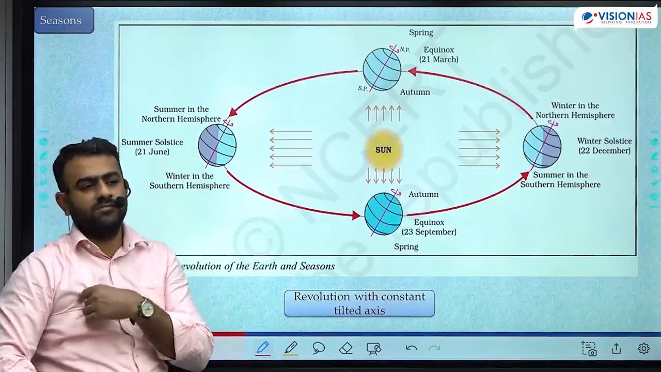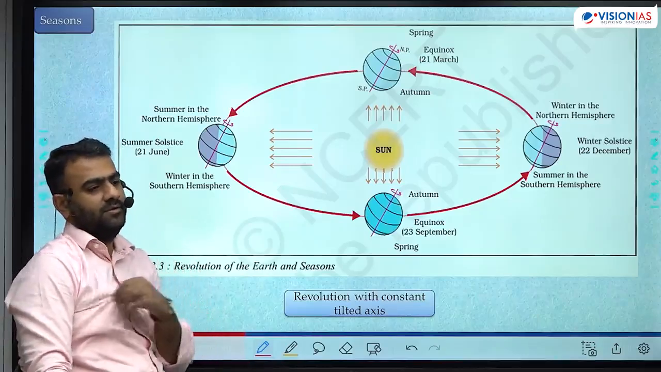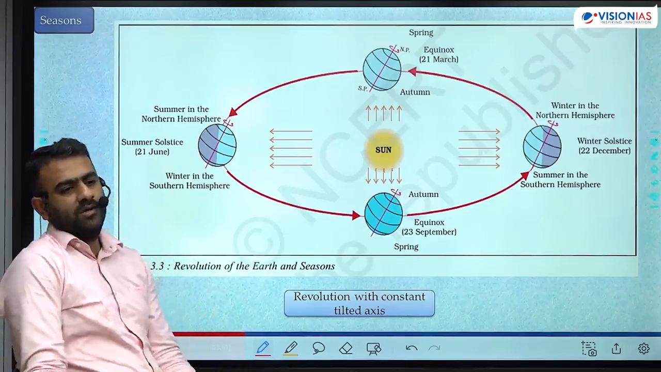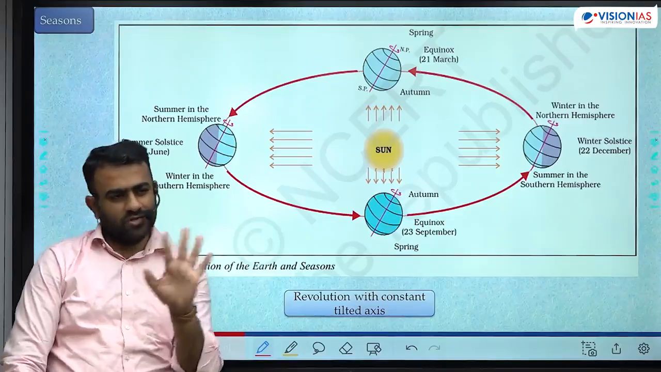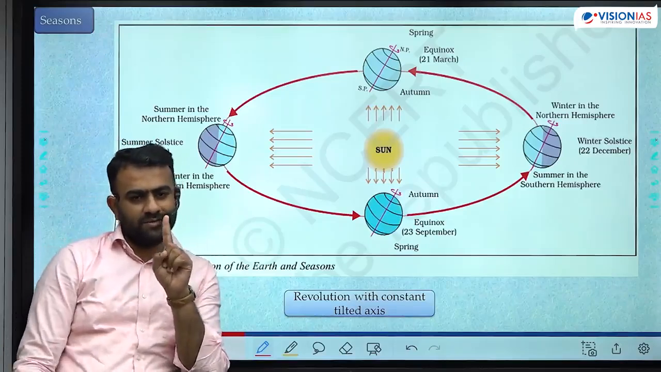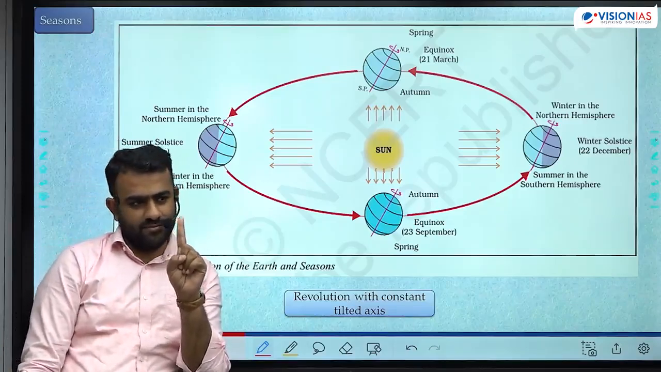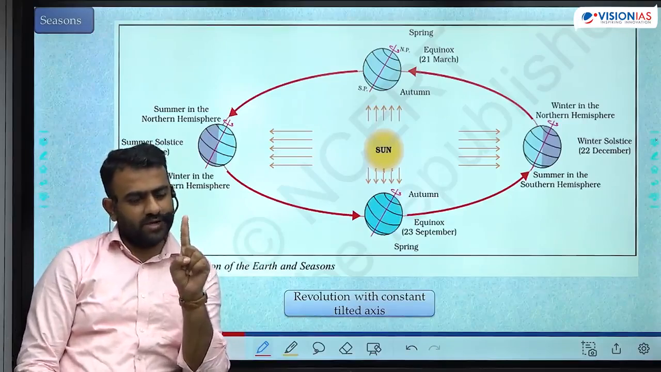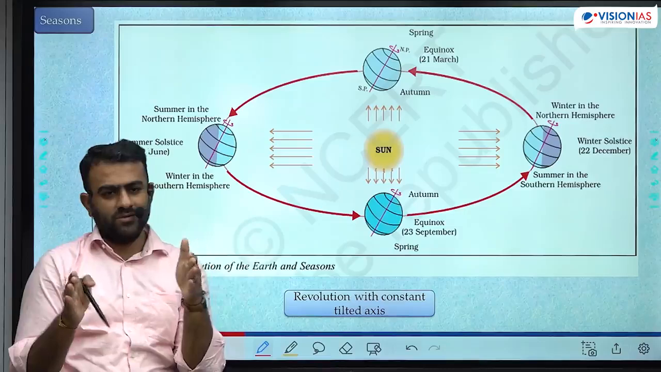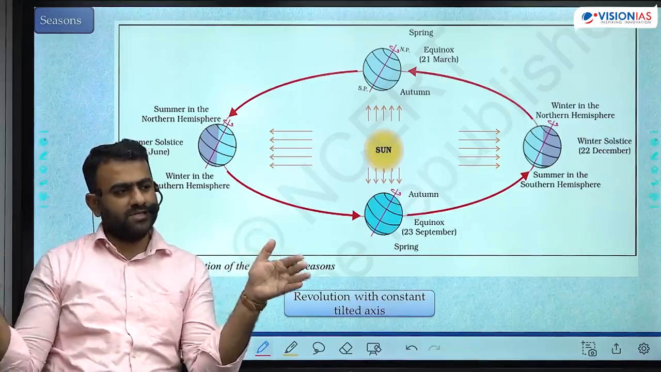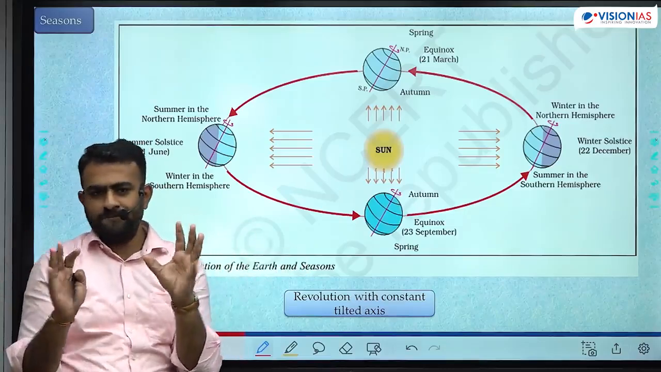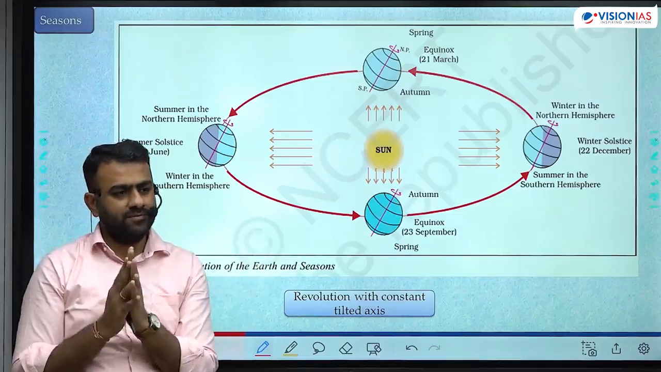So what happens? Tell me. What happens during summer? Two things. Most of you would have observed this. One is length of the day is longer. Normally if it is 12 hours, during the summer it is 13 hours, 14 hours, 15 hours, 16 hours, depending upon the location.